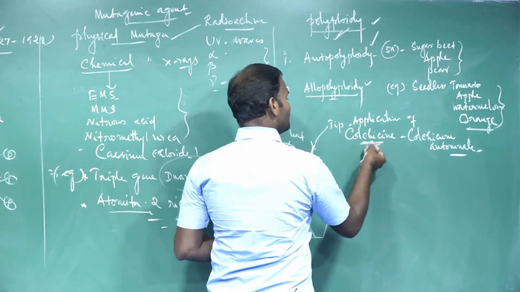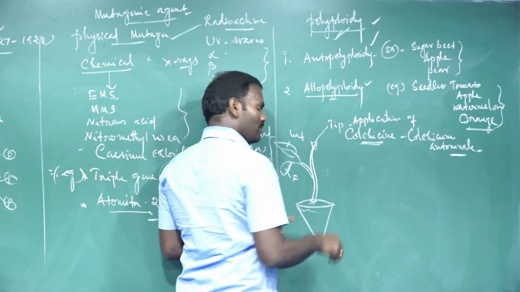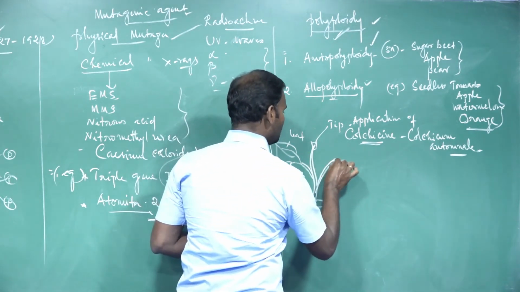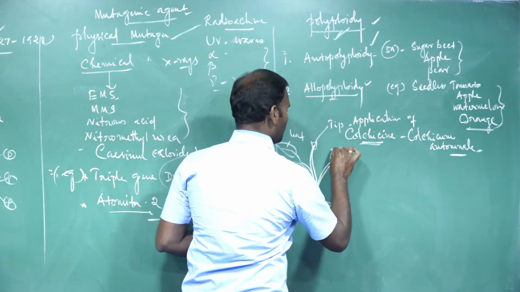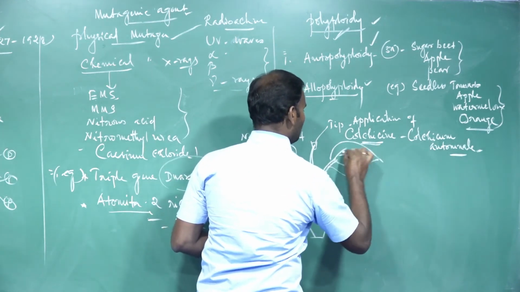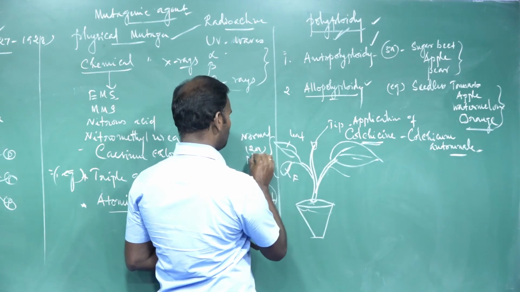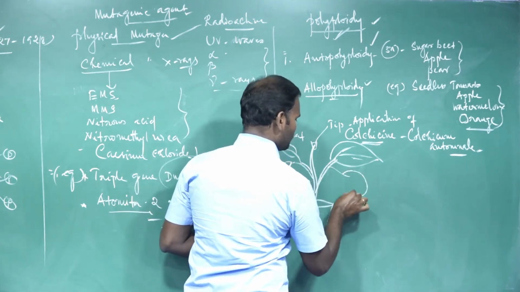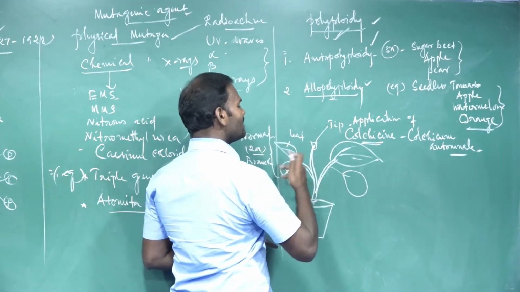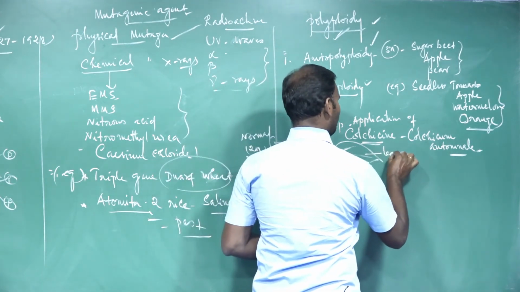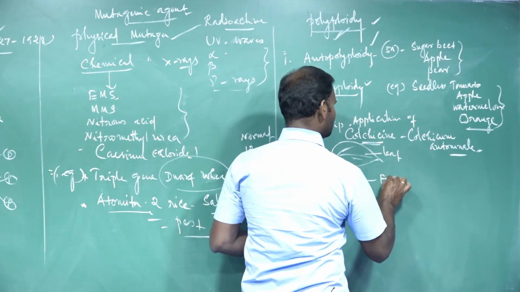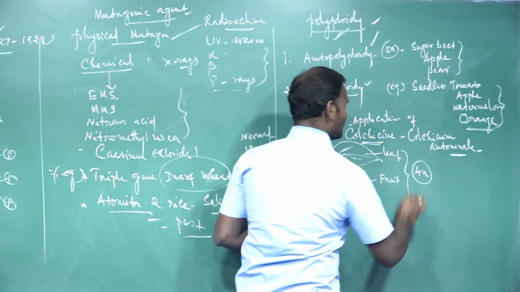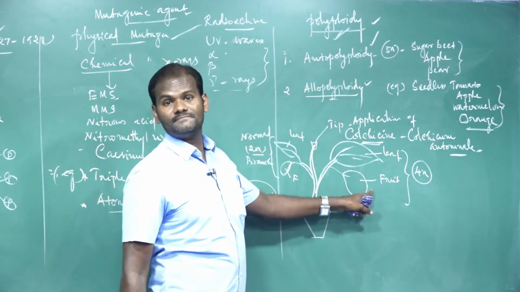When we apply this colchicine to the tip of the plant, it induces another branch. I mean the chromosomes, the diploid set of chromosomes 2n condition, become 4n. As the cells increase, the leaf size increases. Leaf and fruit size also increased. These branches are in 4n condition. These are the tetraploid branch.